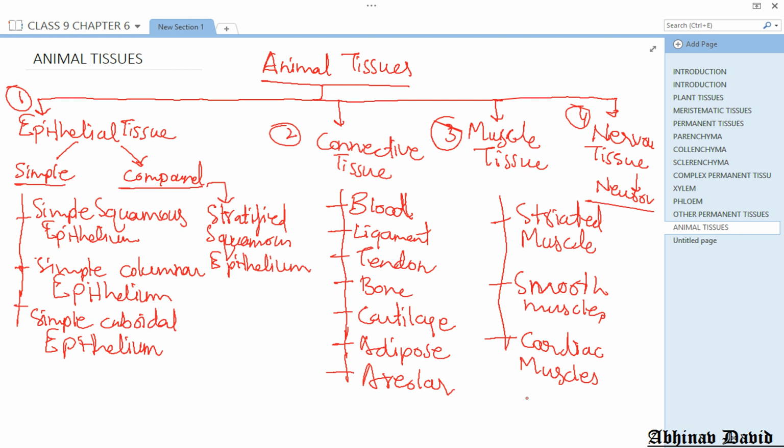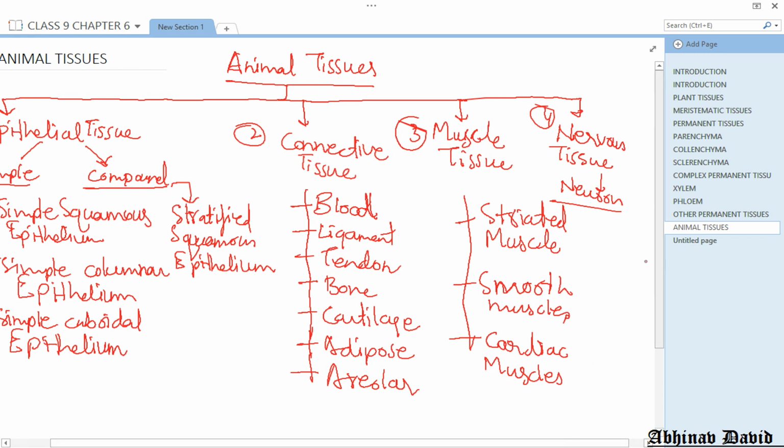Then we have connective tissues in our body, and the connective tissues are divided into different categories: blood, ligament, tendon, bone, cartilage, adipose and areolar. These are the different types of animal tissues. And then we have muscle tissue. The first one is striated, second is smooth muscles, and then cardiac muscles. And then the fourth tissue which is given in your book and present in our body is nervous tissue, and it consists of neurons. Okay, so it is made up of basically neurons or nerve cells.